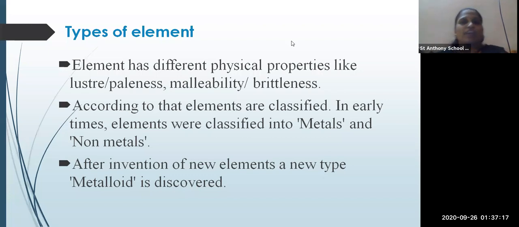now, types of elements. What are the types of elements? Elements have different physical properties like luster, paleness, malleability and brittleness.